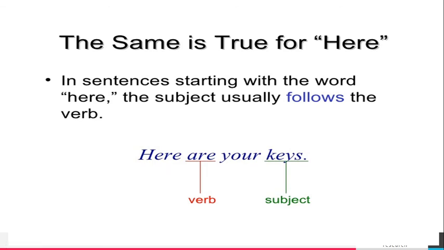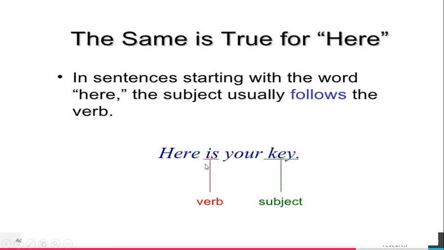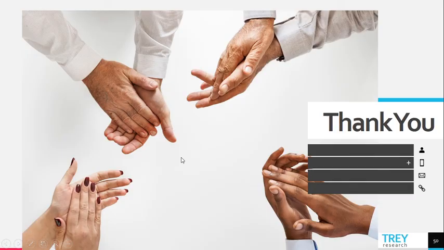In a sentence starting with the word here, the subject usually follows the verb. Here are your keys. Your keys are a plural subject, so plural verb. Here is your key: singular subject, so singular verb. Here is not a subject. Remember always.